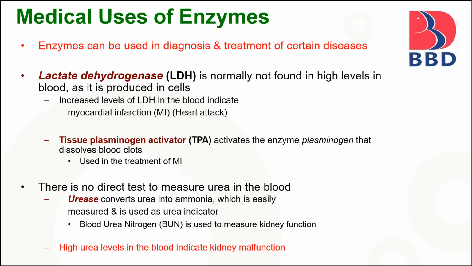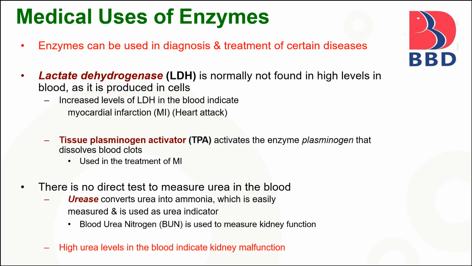Here are the medical uses of enzymes. Some enzymes are used in the diagnosis of disease. For example, lactate dehydrogenase is normally not found in high levels in blood as it is produced in the cells. An increased level of LDH in the blood indicates myocardial infarction or heart attack. Tissue plasminogen activator, TPA, activates the enzyme plasminogen that dissolves blood clots, and is used in the treatment of myocardial infarction.